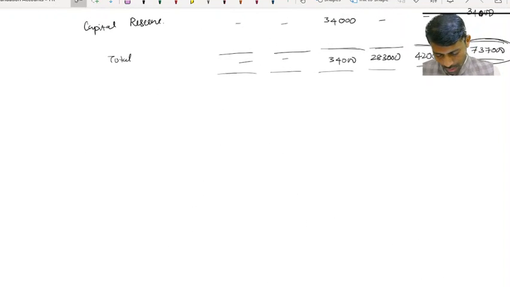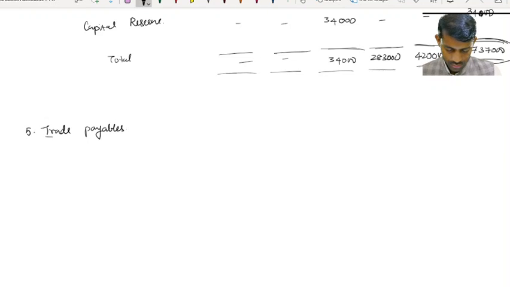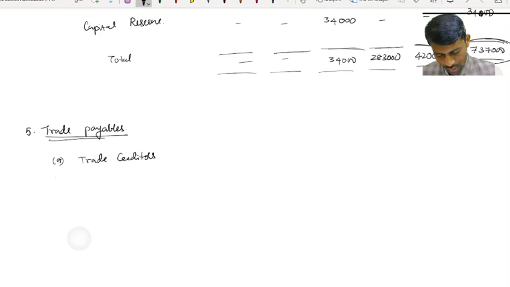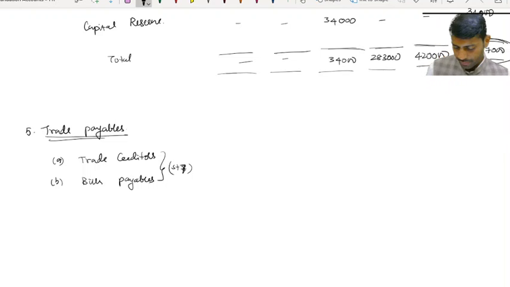So note number 5, trade payables. Out of that, A, trade creditors, B, bills payable. Both are from step number 7.